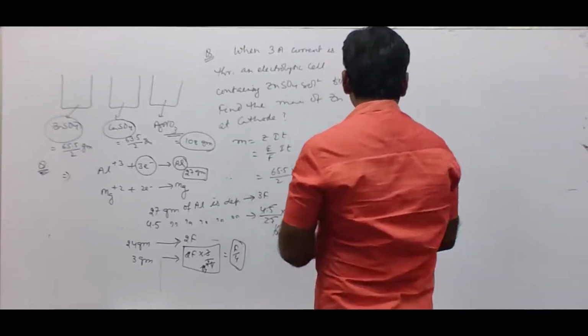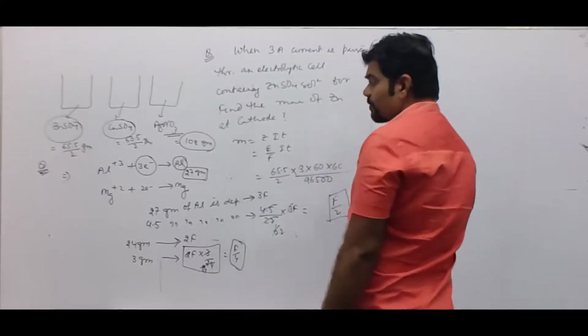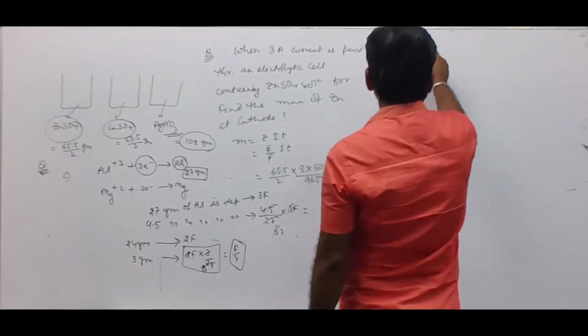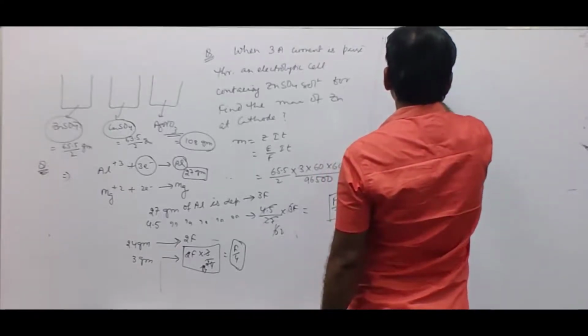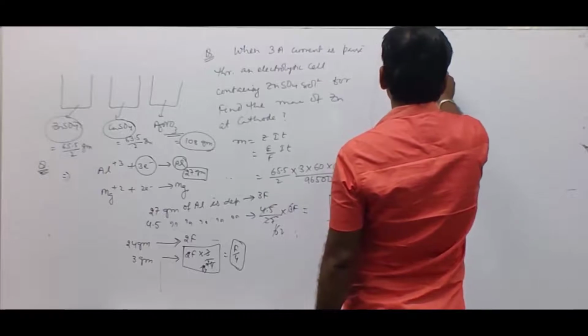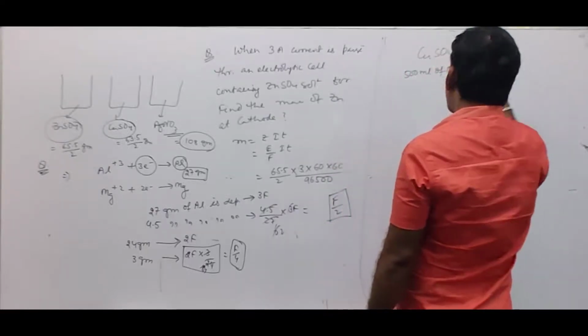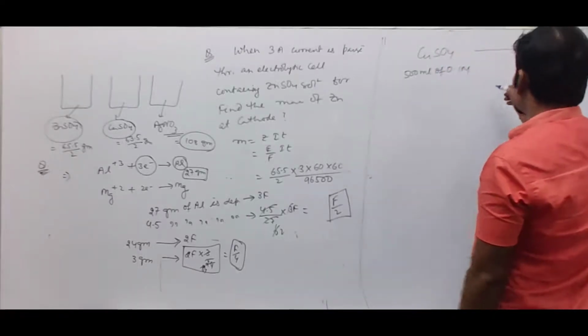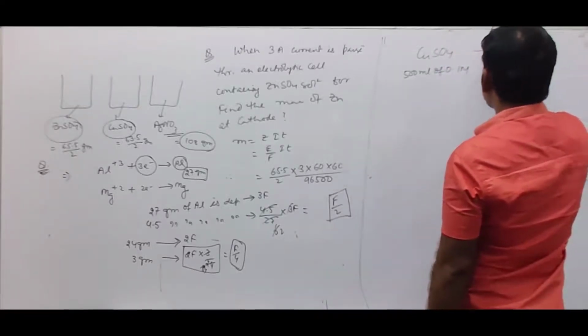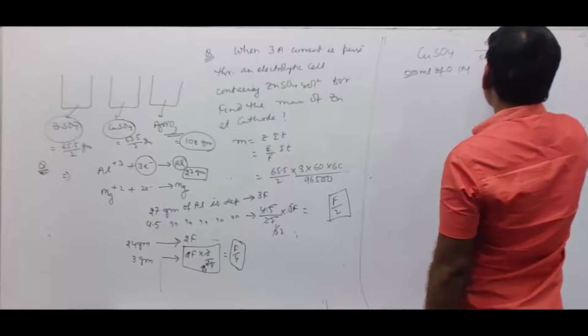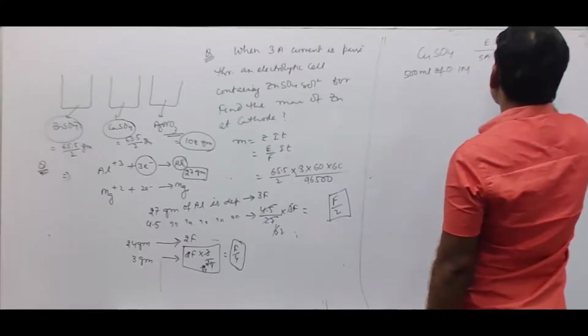See how to do this question. So we have copper sulfate solution, which is 500 ml of 0.1 molar. In this copper sulfate solution, we do electrolysis by using 5 ampere current for 3 hours.